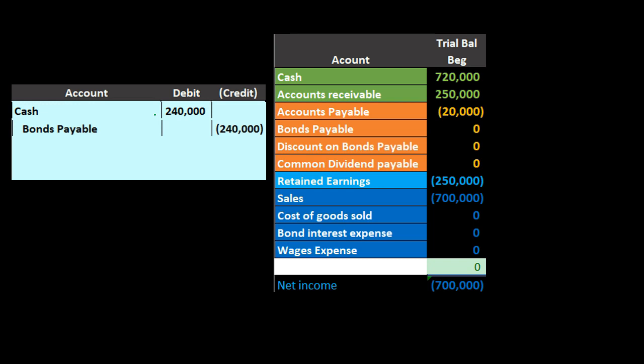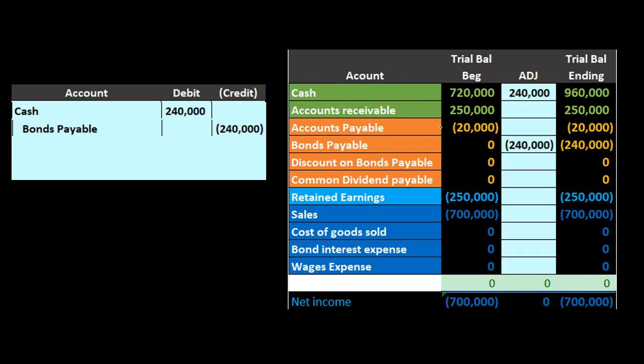We would debit cash. Cash is going to increase, and we're going to increase the liability that we owe. So cash here started out at 270,000. This is our beginning trial balance. Debits are non-bracketed. Credits are bracketed. Debits minus the credits are zero, meaning debits equal the credits. Net income is currently at 700,000. This 700,000 is net of no expenses. So cash is going to go up from 270,000, debiting cash 240,000, to 510,000. Bonds payable, the liability recording the other side, is going to go from zero up in the credit direction to 240,000.